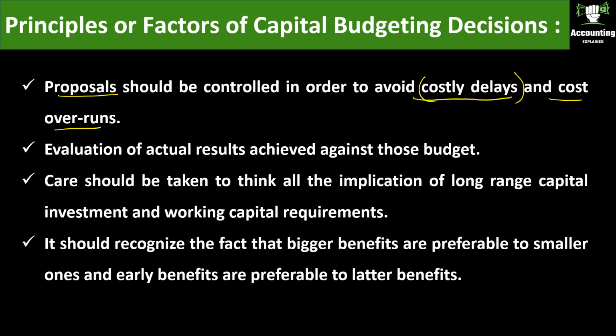And cost overruns: the cost we have estimated should be more or less equal to the actual cost. Evaluation of actual results against those budgeted: the results which we have actually incurred should be compared with the budgeted, estimated ones.